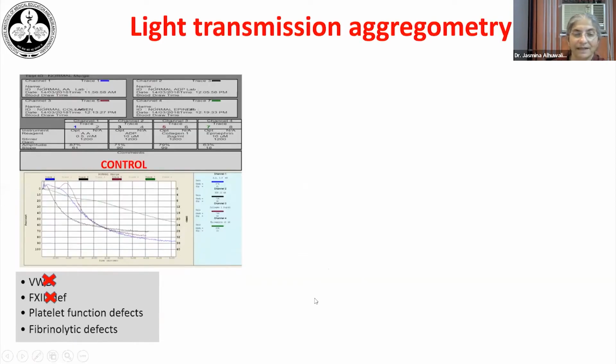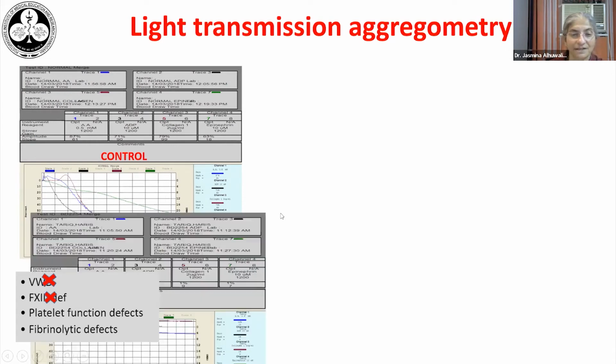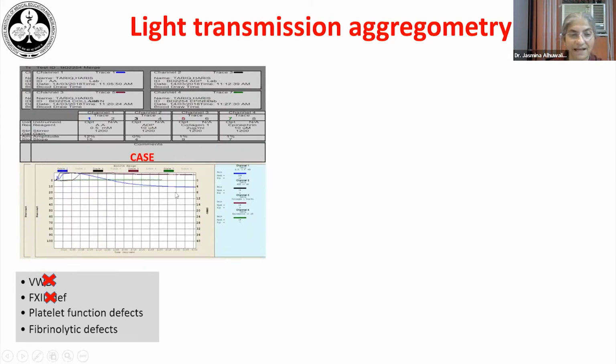So coming back to our patient, when we did light transmission aggregometry, it's very important to remember to always run a normal control, because this test is prone to a lot of pre-analytical variables, as well as having a very high coefficient of variation of testing. So in a normal sample, on adding arachidonic acid, ADP, epinephrine, or collagen, we can see that the platelets aggregate, so there is a nice curve which is formed. In the patient, however, we see no aggregation. So there is absent aggregation with these agonists. We can see it objectively by looking at the amplitude of the curves, which is less than 60% in the patient, indicating impaired or absent aggregation.